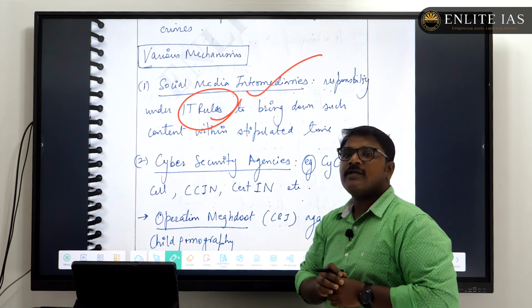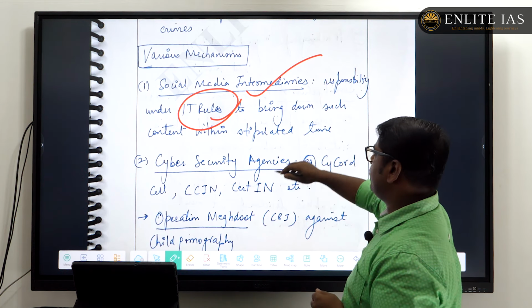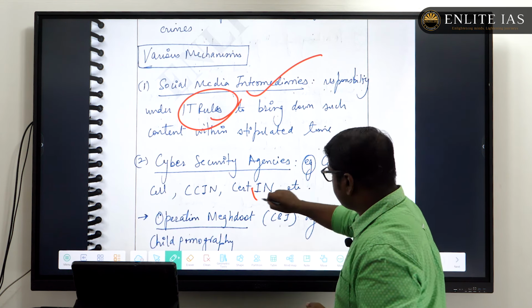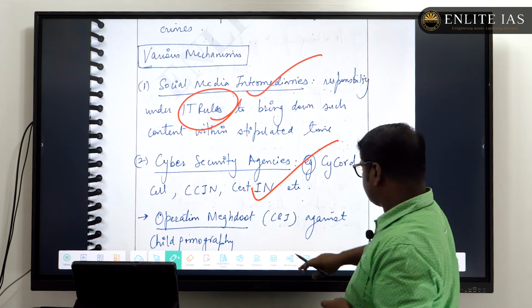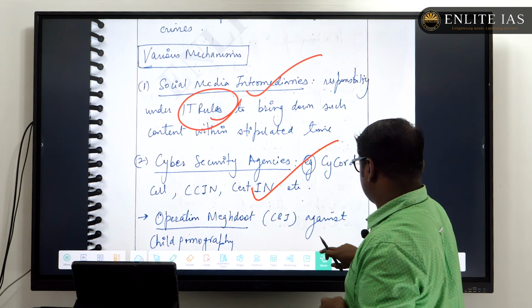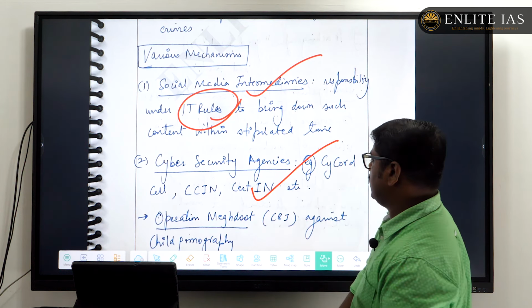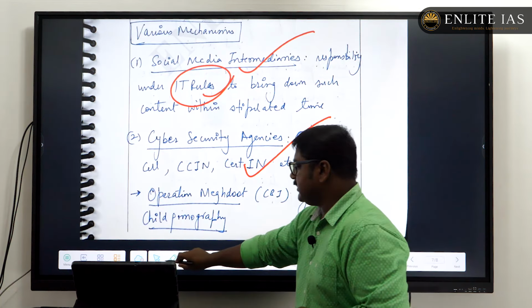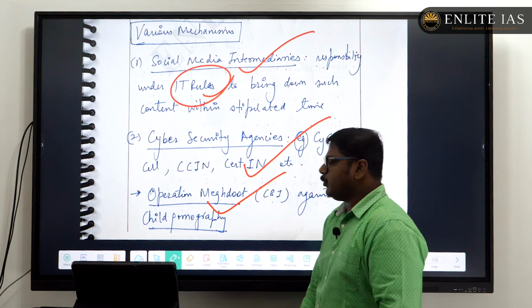Here the IT Rules as well as the Social Media Intermediaries Code have been mentioned, and since it's a digital crime, the cyber security agencies, CERT-In, etc. have been mentioned. Then another one is Operation Meghadoot, which is against child pornography.